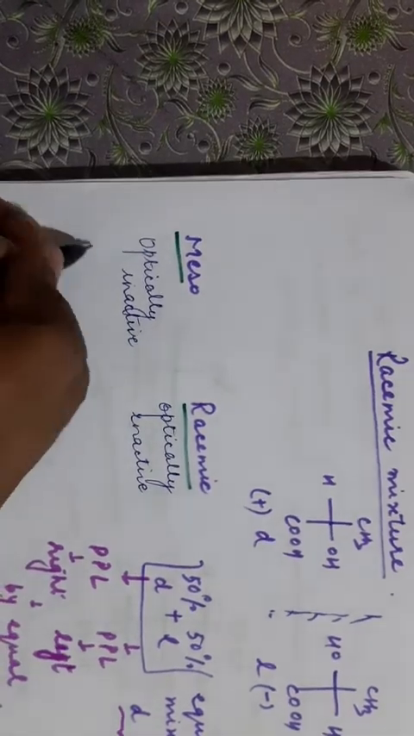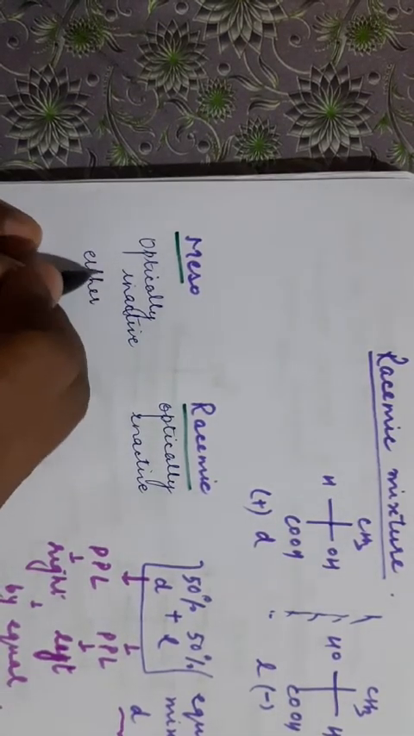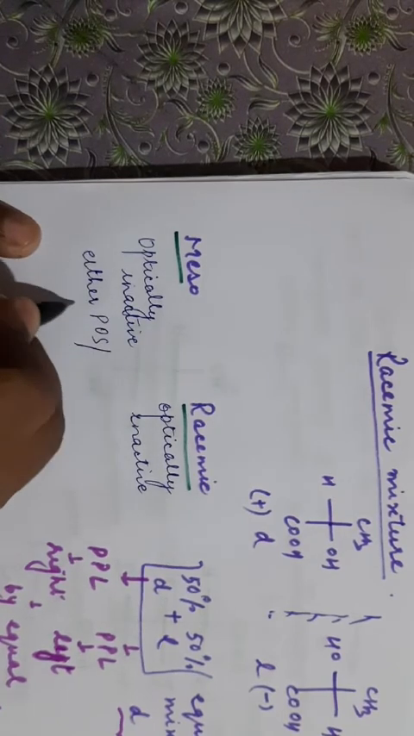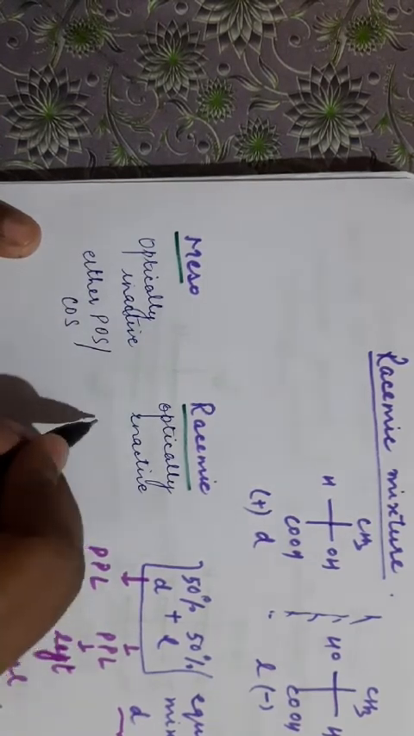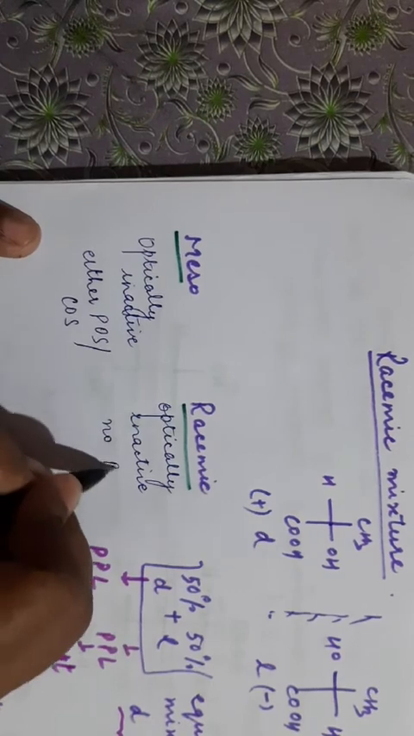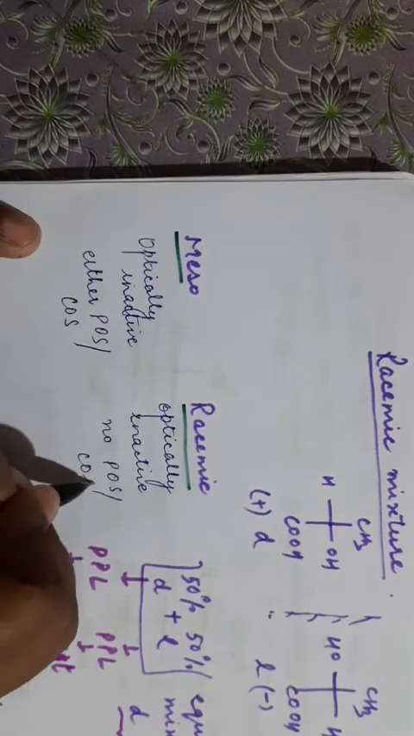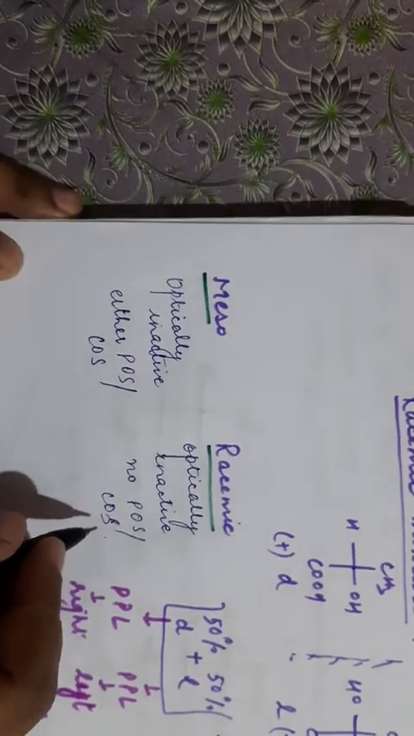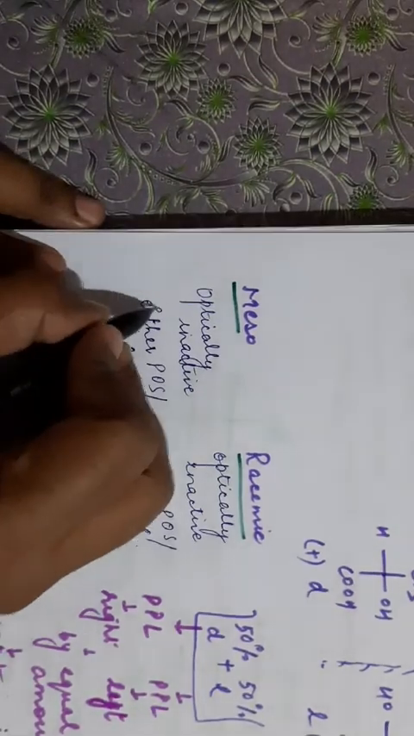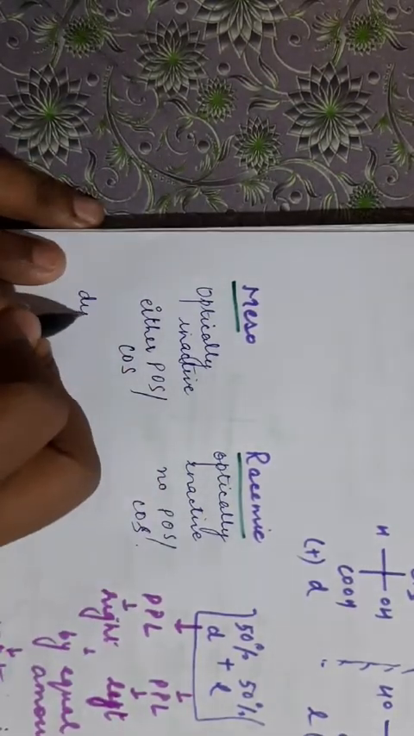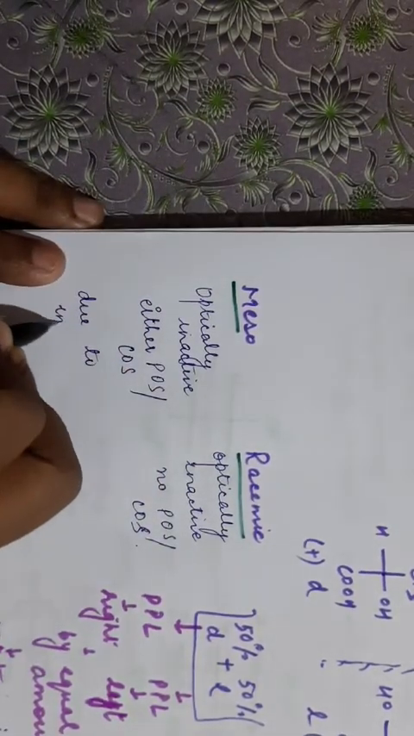Clear? Here either POS is present or COS is present, but there is no POS or COS here. Clear? So what is the main difference? Meso compound is optically inactive due to internal compensation.